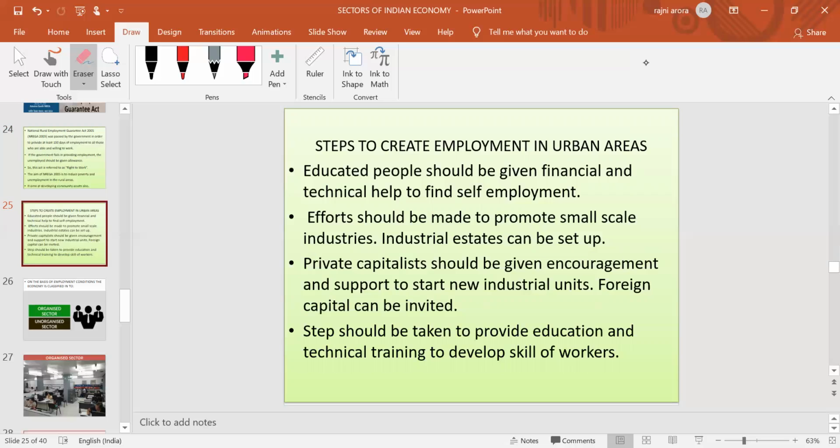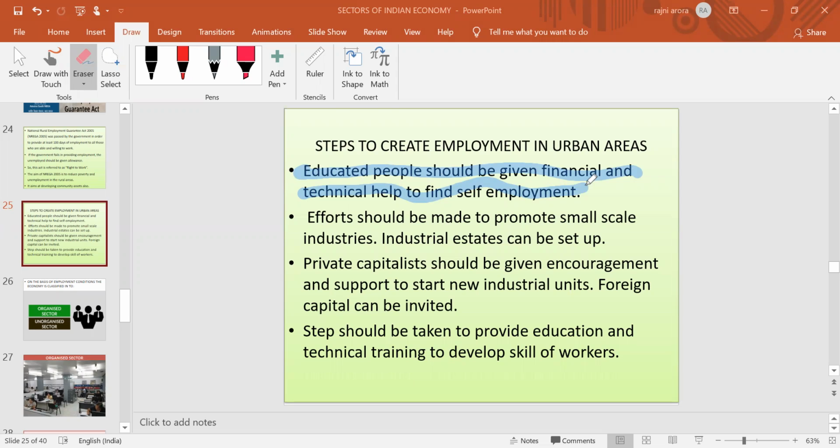Firstly, the educated people must be given help. Which kind of help? The educated people should be given financial help as well as technical help. Both kinds of help must be given to the educated people, so that they will be able to find employment for themselves. It means they can form different kinds of business in order to earn some money.